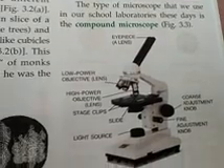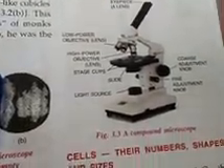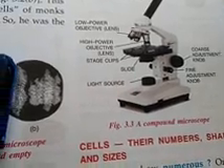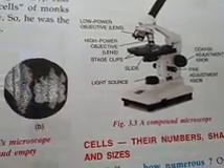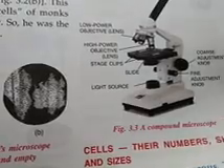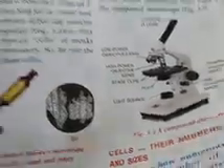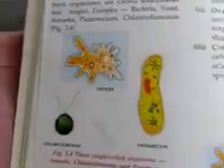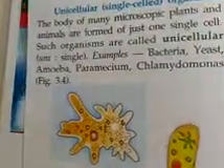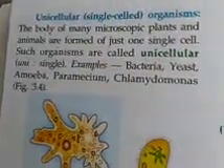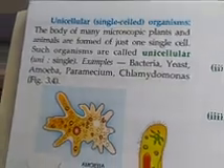Cells are of different types. Now there are organisms who have a single cell. We call them unicellular, and there are organisms which have many cells whom we call multicellular.